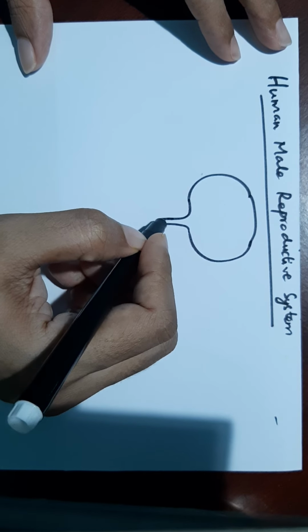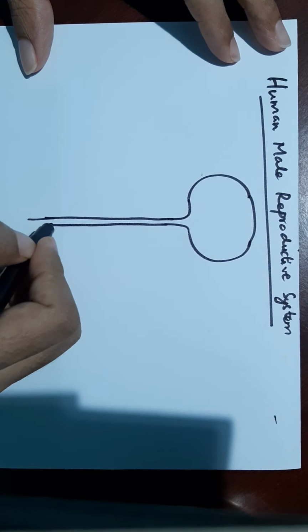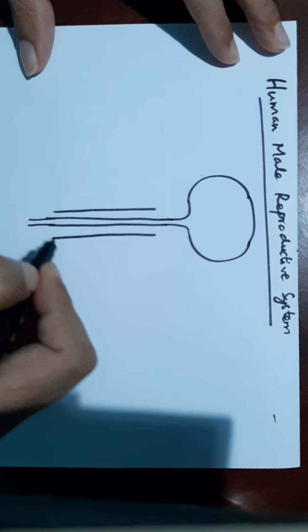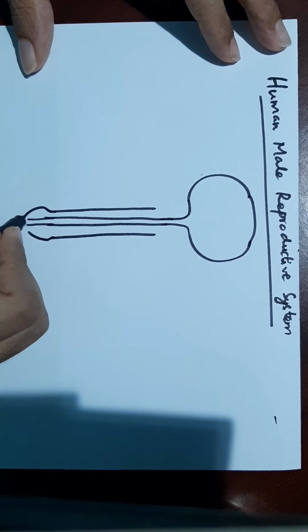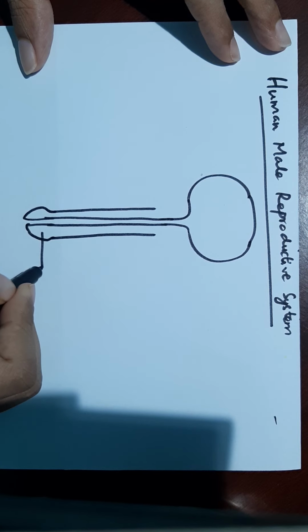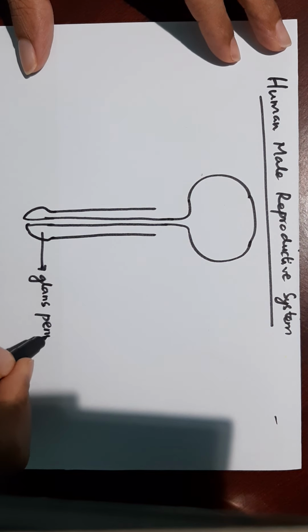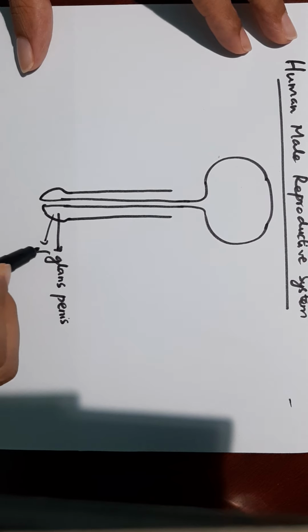in case of males, the penis, which is the external genitalia, and the head of the penis which is called glans penis. It is enlarged and it is called glans penis. It is covered with a loose fold of skin which is called foreskin. The opening of the penis outside is called urethral meatus.